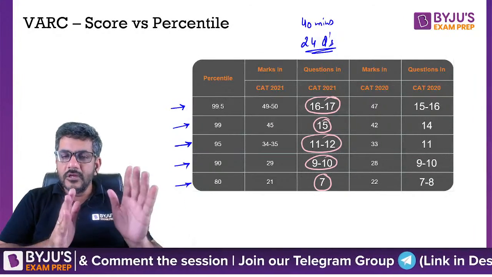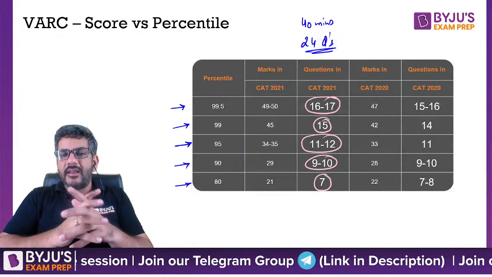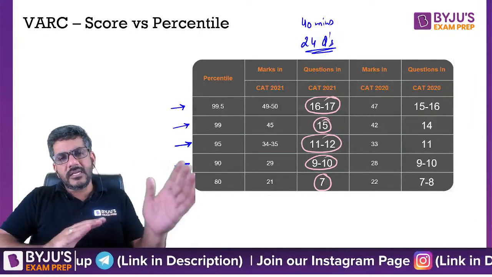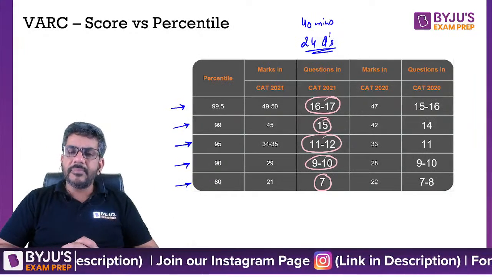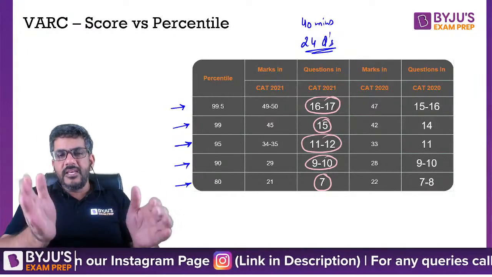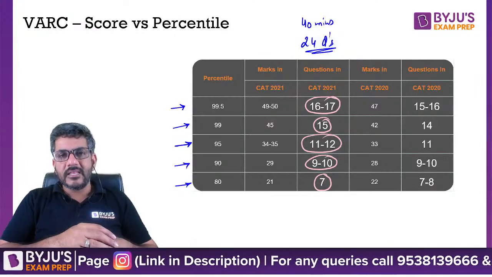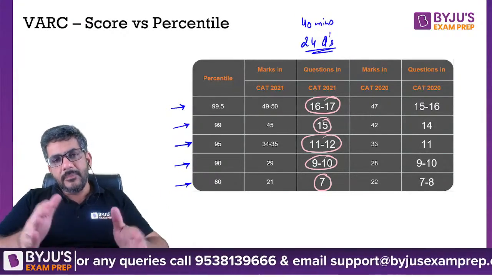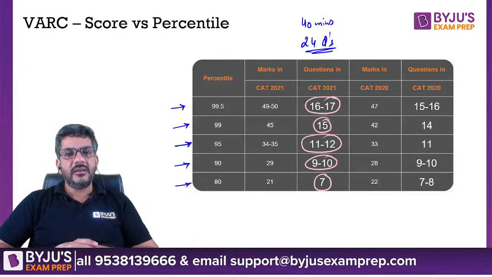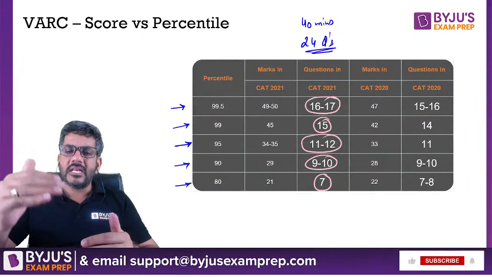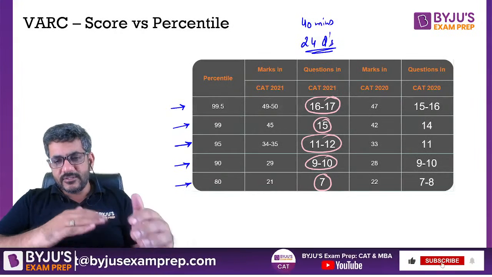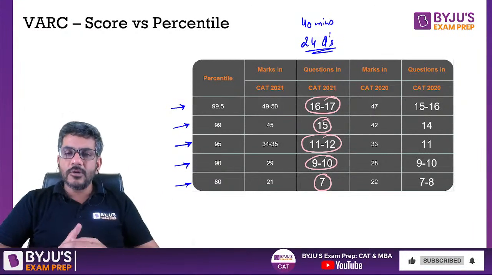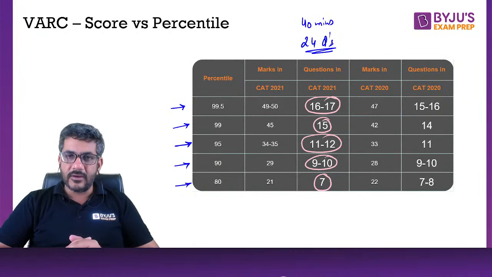In my opinion, you should not be targeting anything below 90. I am talking to all those people who are currently getting 1 percentile to 70, 75 percentile in their mock. So even if you are currently getting 70 percentile in the mock, probably your target in CAT should be 90 percentile. For the people who are between 70 and 80 currently in mocks, probably their target should be slightly more, like 95. For those between 80 and 90, the target should be somewhere around 97, 98, and that way you should decide what percentile you are targeting.